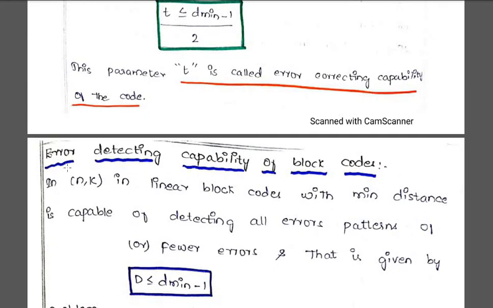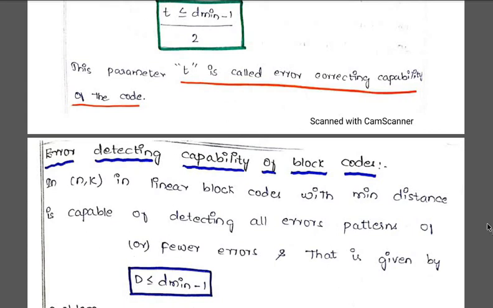Now see the next one, error detecting capability of the block code. The heading I have given is error correcting and error detecting capabilities, in which the first part is error correcting; you have to correct the errors. Now here you are going to detect the errors.